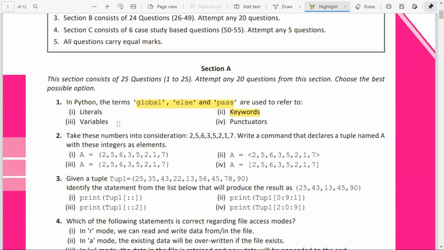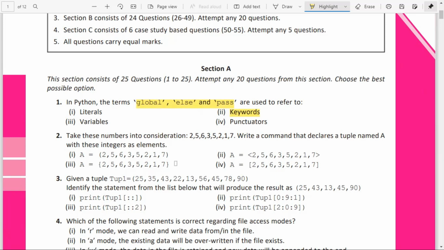For naming variables, it can contain alphabets, both uppercase and lowercase, numbers, and the special character allowed is underscore. It can only start with an alphabet or an underscore. It cannot start with a number. It cannot be a keyword. And in Python, variables are case sensitive. Punctuators means things like parentheses, brackets, comma; all of those come under punctuators.